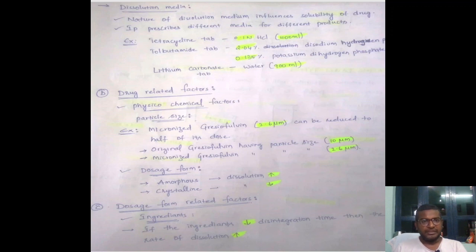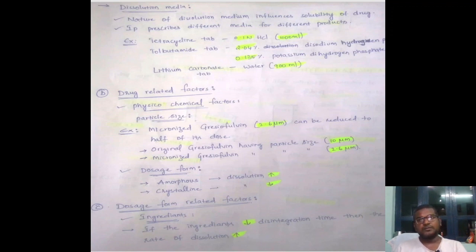For example, the IP, Indian Pharmacopoeia, prescribes different media for different products. Because if tablets dissolve in acidic media, they will disintegrate as well as dissolve in the stomach itself.